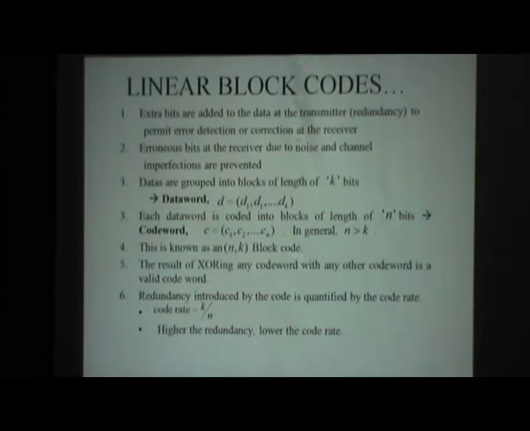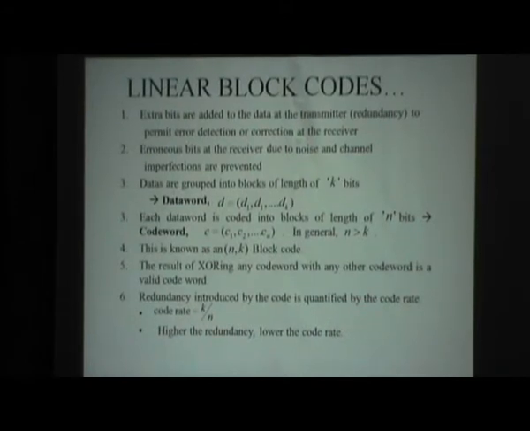We cannot add redundancy as we wish. If we add redundancy more and more, the coding rate will be reduced. The redundancy introduced by the code is quantified by the code rate, which is k by n. If we increase the redundancy, obviously this code rate will be lower. So we cannot increase redundancy as we wish. It should be within a threshold.